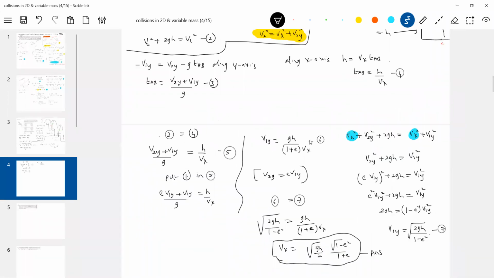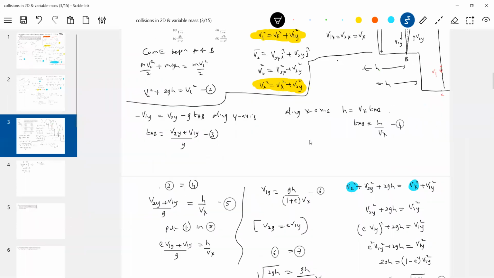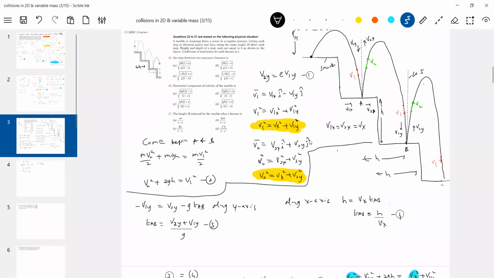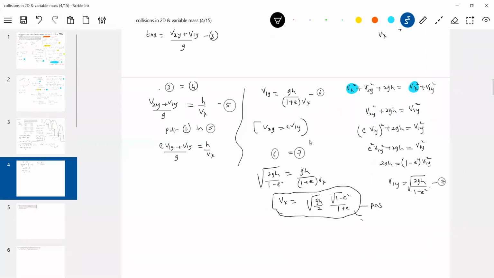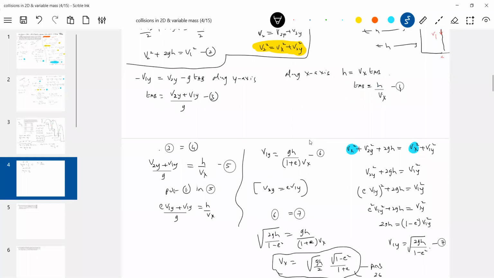The problem is a little bit calculation based. Once we get vx, can we find the horizontal component of velocity of the marble? The first part asks for the time between two successive bounces. What we calculated is question number 26. This is the answer to 26. After getting vx, can we calculate the time tAB? Substituting here, look at this, you'll get tAB. You can do the calculation later on. Substituting this final answer in equation 4, we will get tAB. This is the time from A to B.